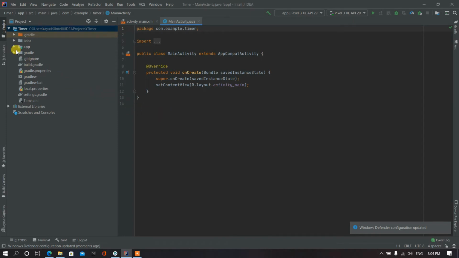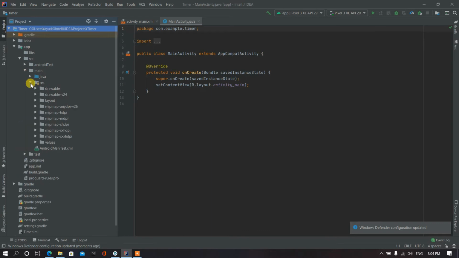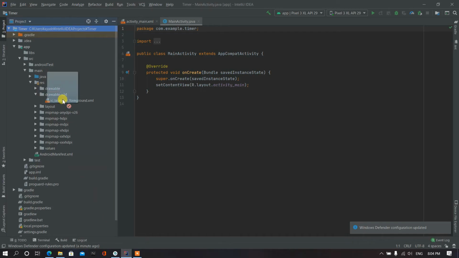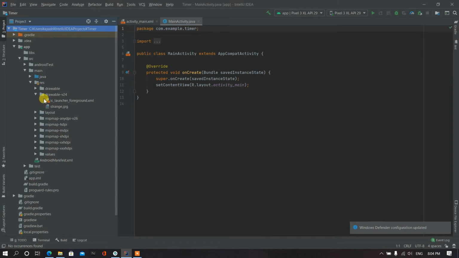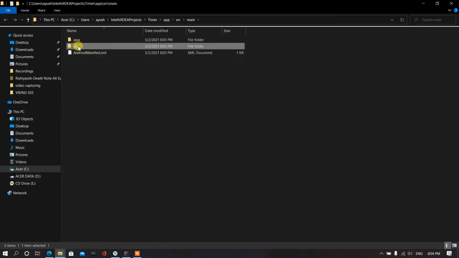Okay, so building of the project is finished, and first of all we have to locate the image file and the horn file, horn music. So for doing that, go to app, src, main, res, drawable, and copy the image file to this drawable-v24, and then refactor, and right click the res folder and click show in explorer.